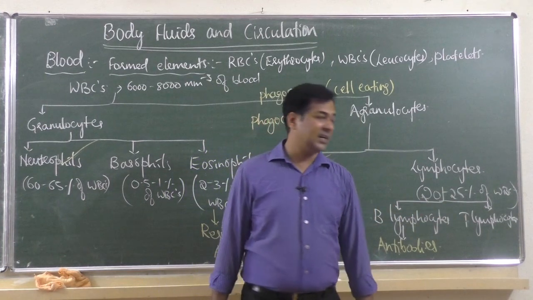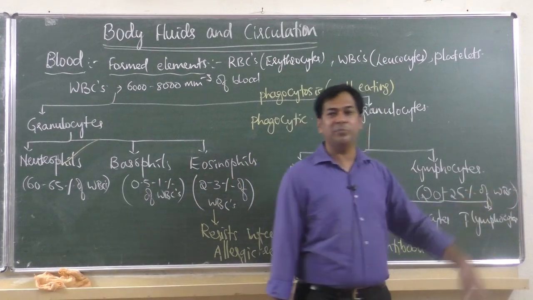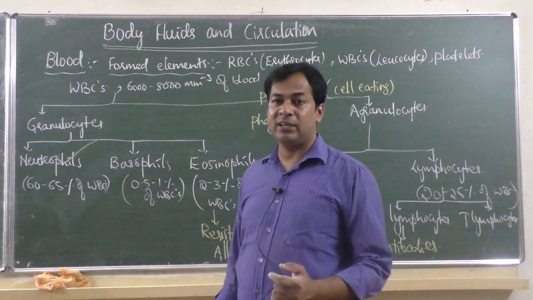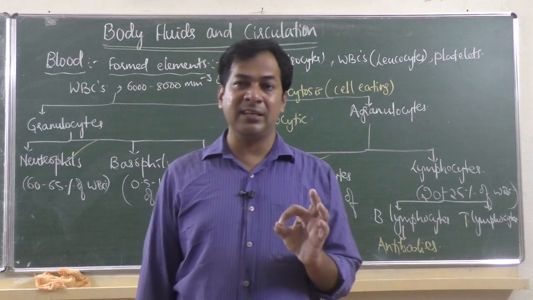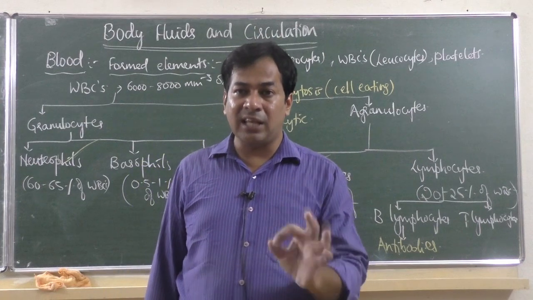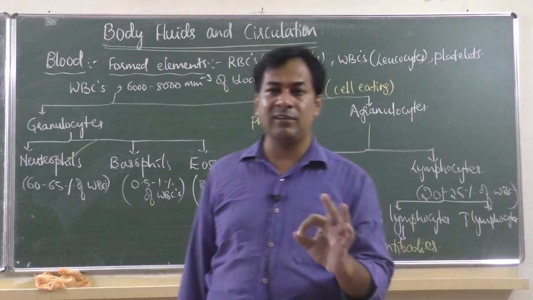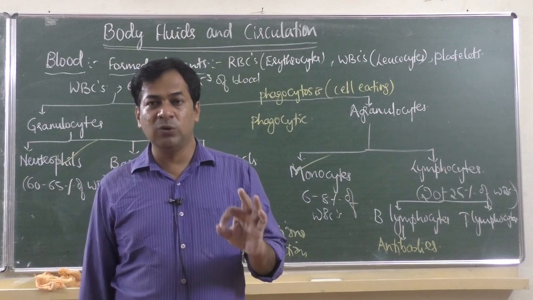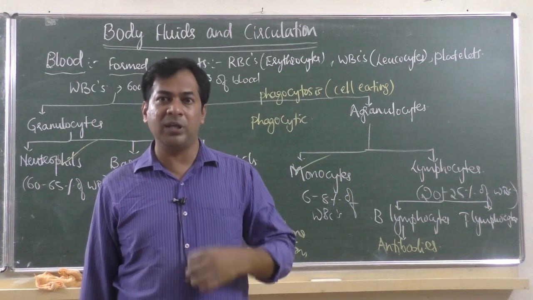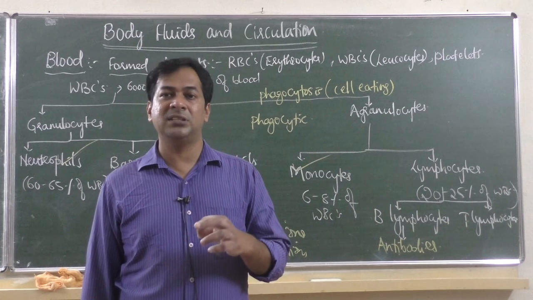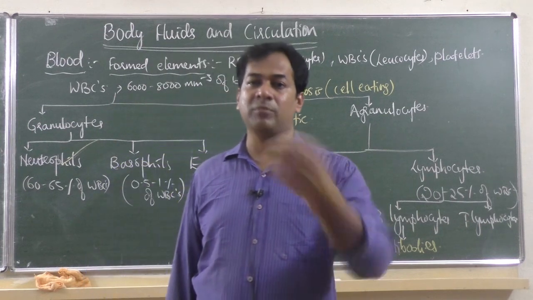T lymphocyte has one more role: it is required for identifying self and non-self. Self and non-self means which cells are your body's own and which is a foreign body that has entered from outside.